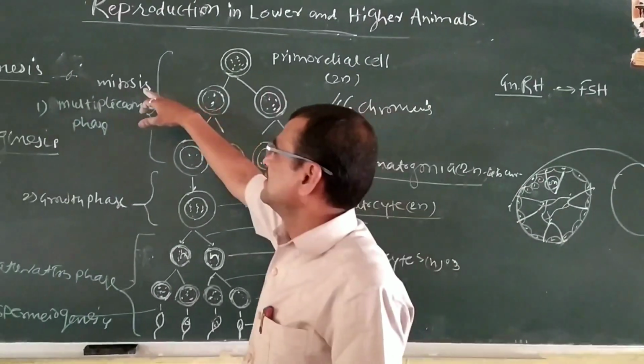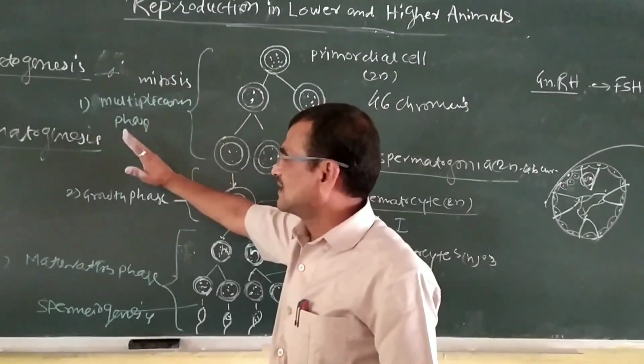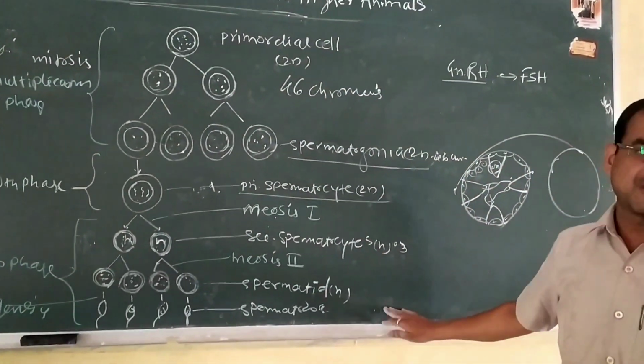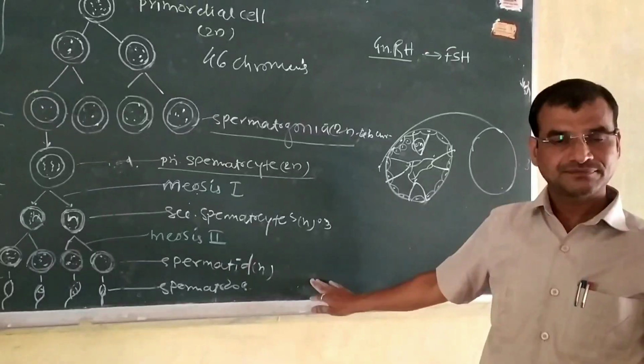In this way, the gametogenesis, that is spermatogenesis, goes from the primordial cell up to the spermatozoa. Okay.